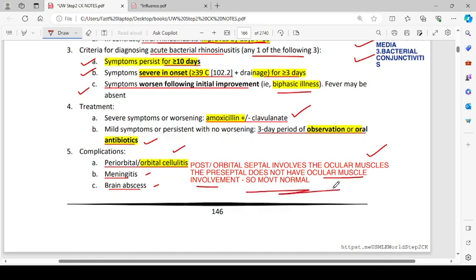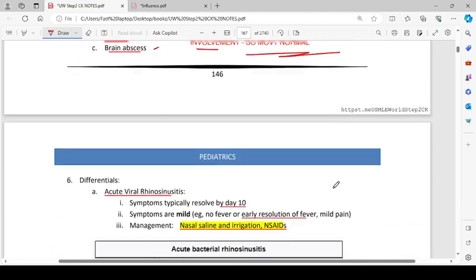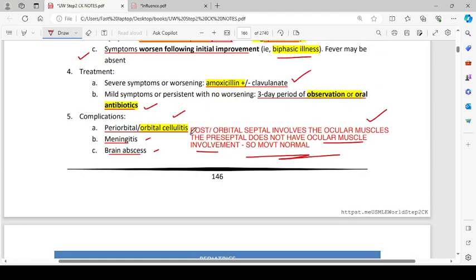Okay, that was something that I'm not very clear about. They're saying that there can be preorbital or orbital cellulitis. If it is postorbital or orbital, septal what? Okay, they're trying to say that if it is preorbital or post, that does not make sense at all. The preseptal does not have ocular muscle involvement, so movement is normal. Okay, just forget about this. And if you can understand, please make me understand as well.